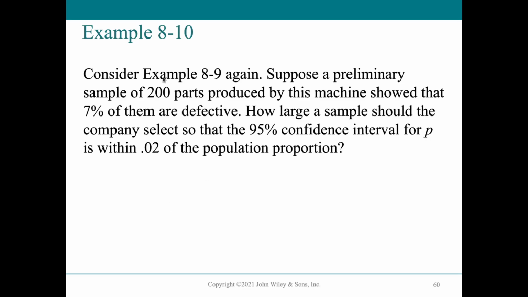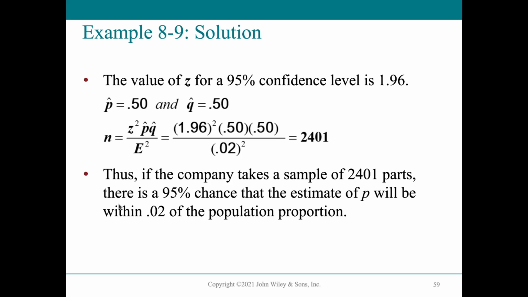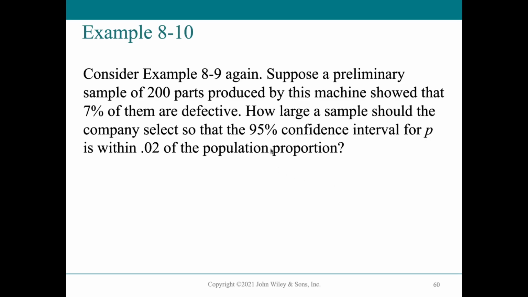So let's do this example. Now again, this amount is very, very large, and it's actually quite difficult. So what should be done? Let's first try a preliminary sample of 200 parts. This is arbitrarily assigned, just for convenience. There is no actual calculation here. So they sampled 200 and they showed that 7% of them are defective.